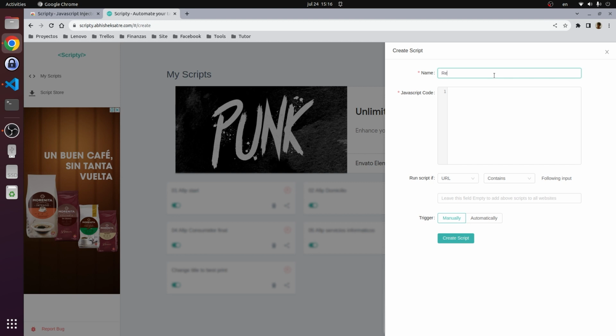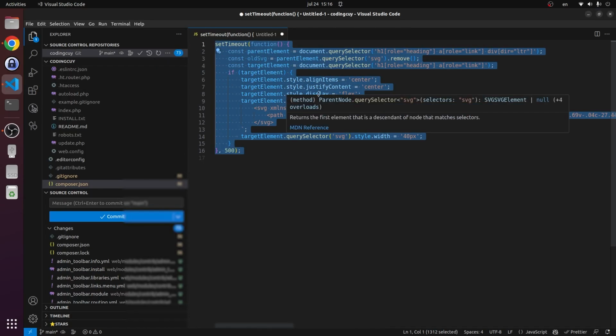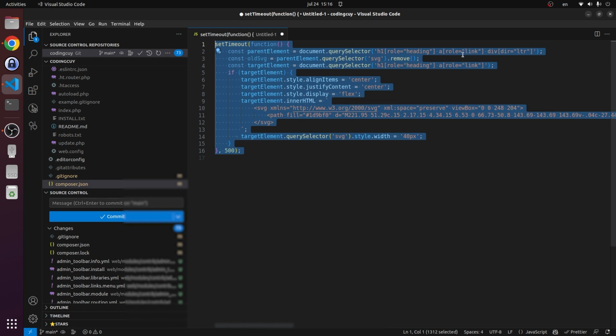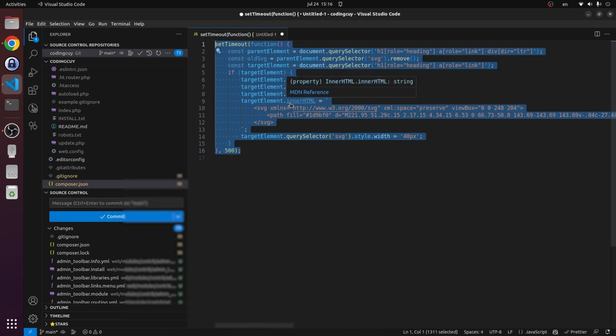And here you can name it replace X script. X logo, I mean. Okay. And then I have created some code. I will share this code. It's really harmless, just selecting the logo in Twitter and replacing it with an SVG that has the lovely popular bird. Let me select this, and I've added a timeout just in case.